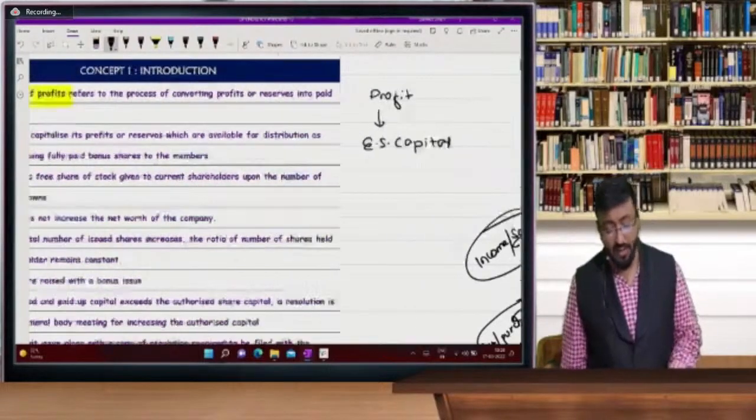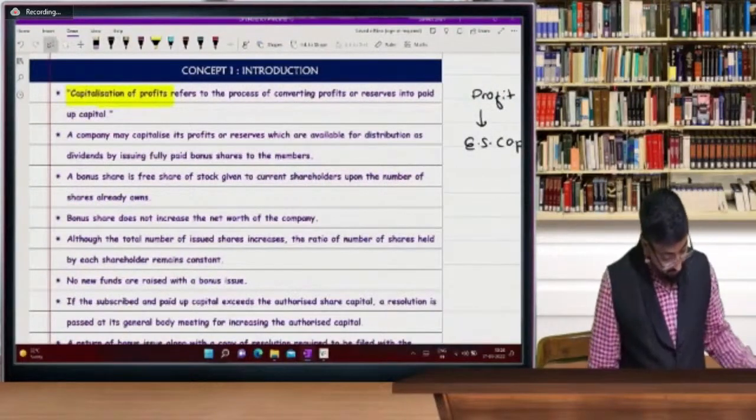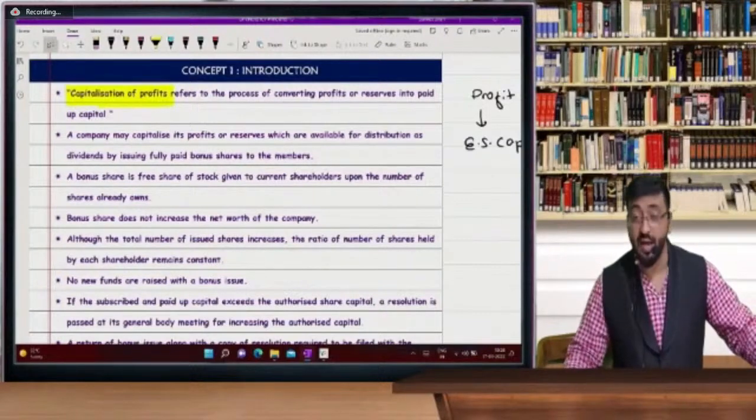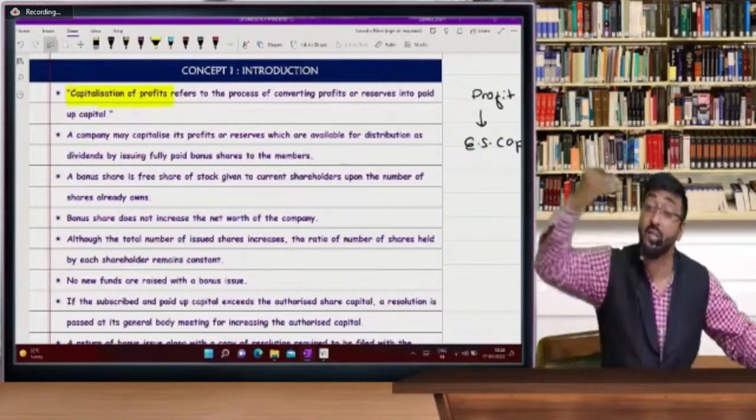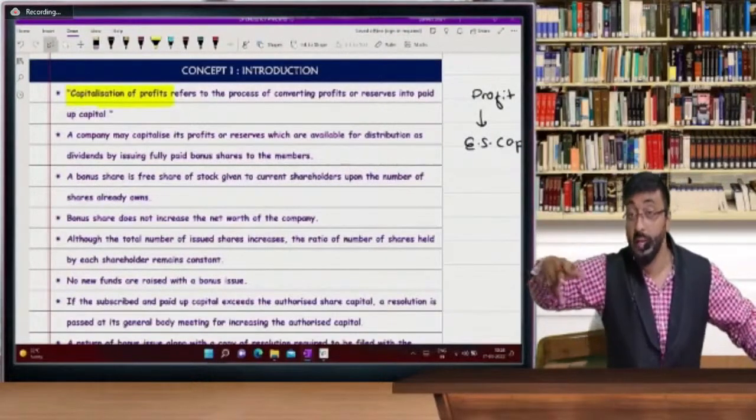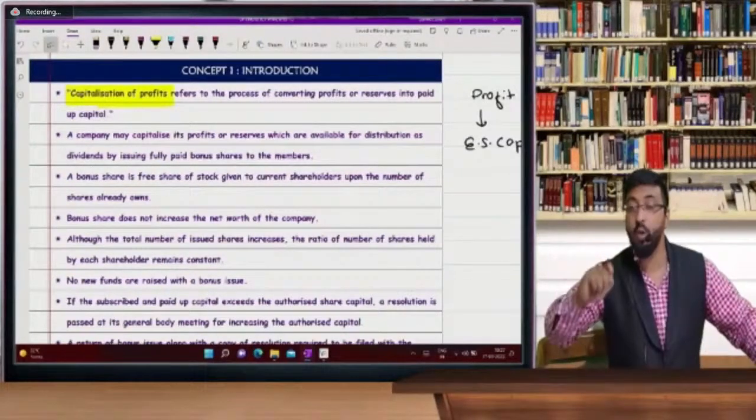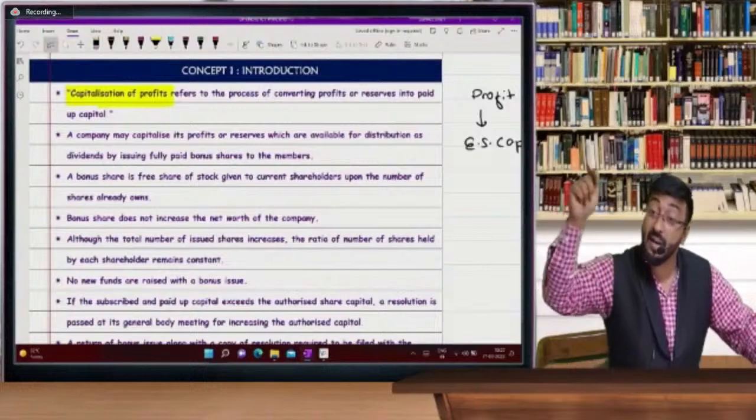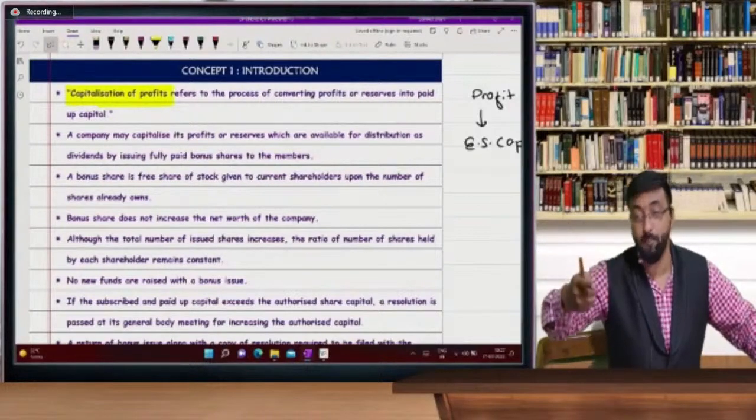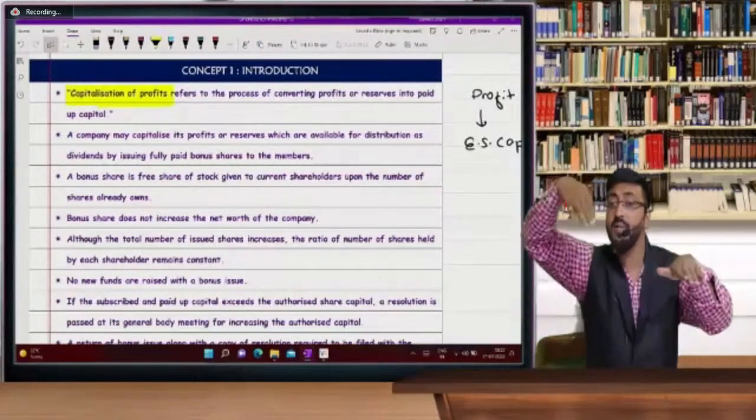Now what is the benefit of this? Benefit is very simple. बोनस शेयर्स की वजह से capital is going to increase and profit is going to reduce. That's why I am telling you, capitalization of profit means घर का पैसा घर में ही रहेगा. Your money, there will be no outflow of money. You are just reducing your profits on paper and you are increasing your equity share capital.